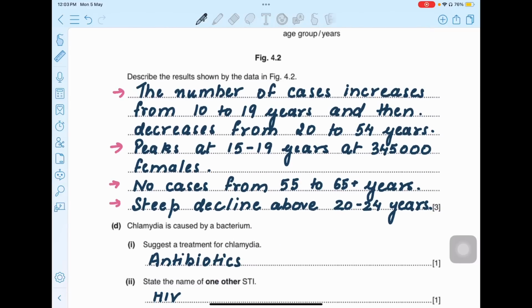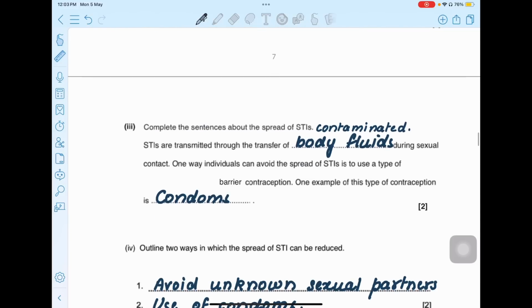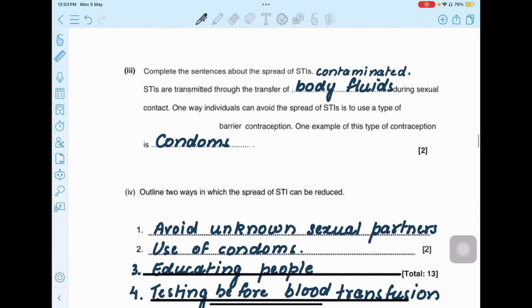Okay. D part. Chlamydia is caused by a bacterium. Suggest a treatment for chlamydia. So what is the treatment? Antibiotic. State the name of one other STI: HIV. If you want to know one more, gonorrhea, syphilis, all these you can write. Okay. Hepatitis B also.